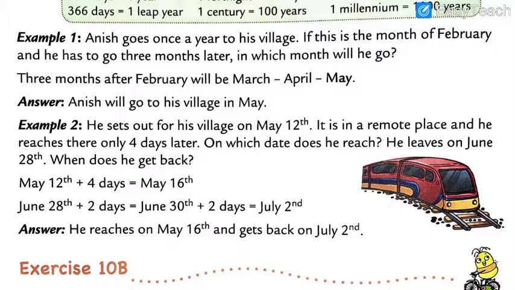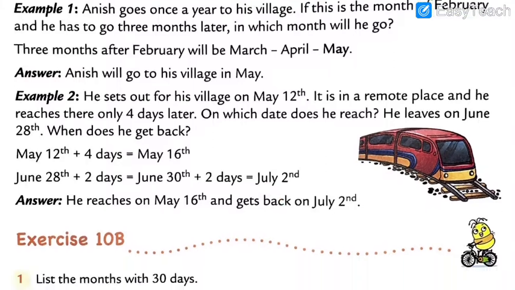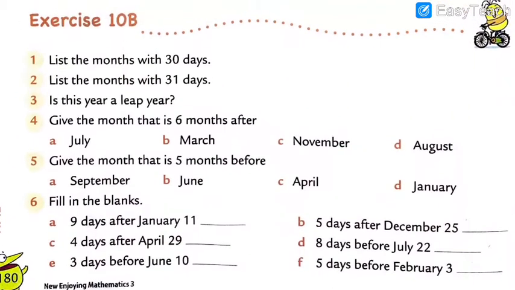I am going to start exercise number 10B.